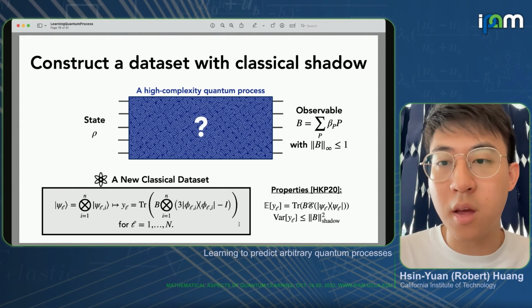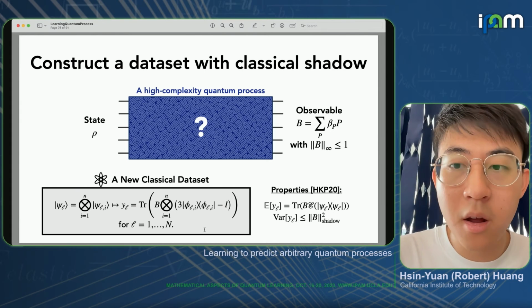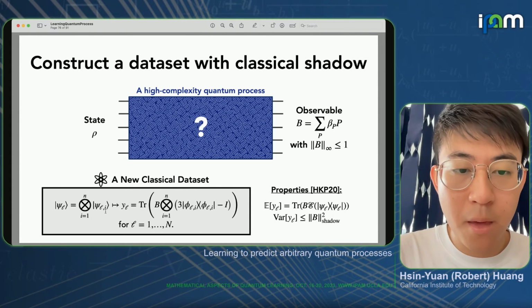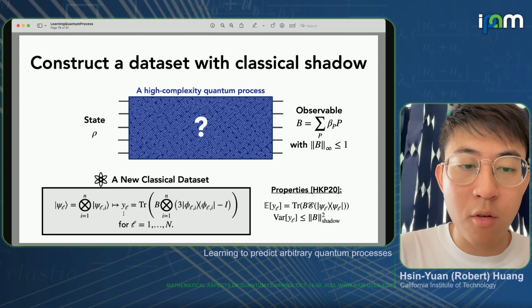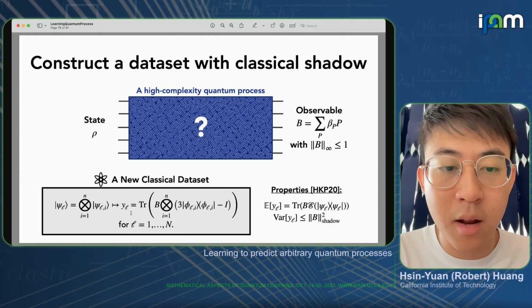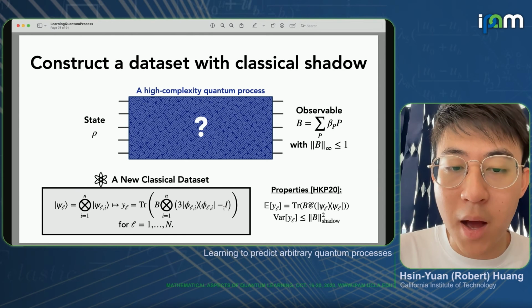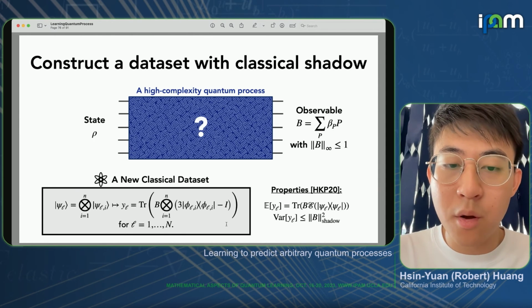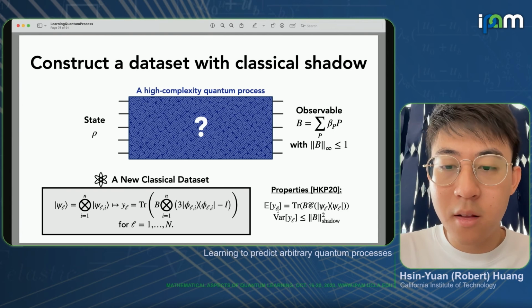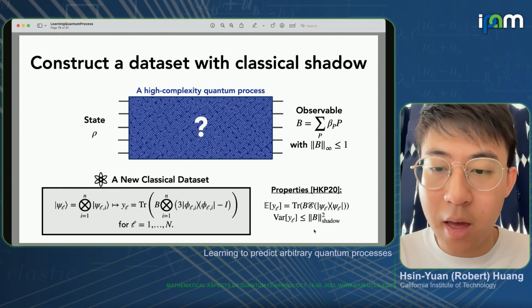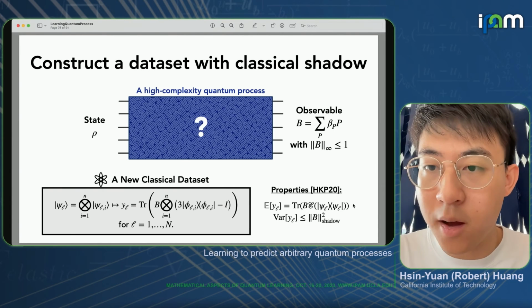We're essentially just using the standard classical shadow formalism here. So we have some input state, and then instead of mapping to some output product state, we now map it to a real value YL that is computed by essentially this formula, which has the property that the expectation is the true one, and the variance is bounded by the shadow norm of the observable B.